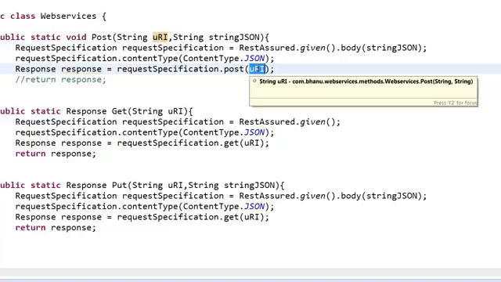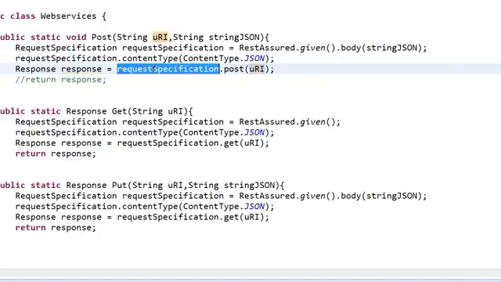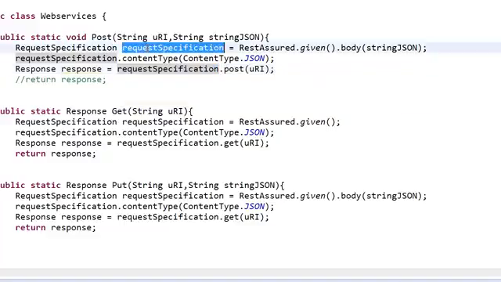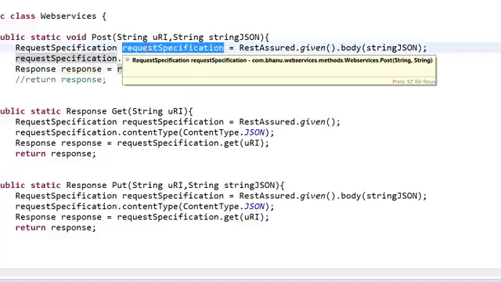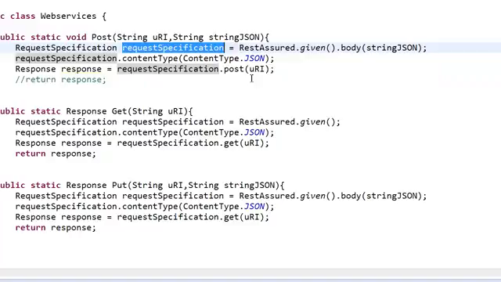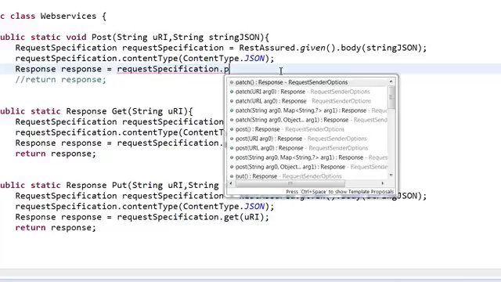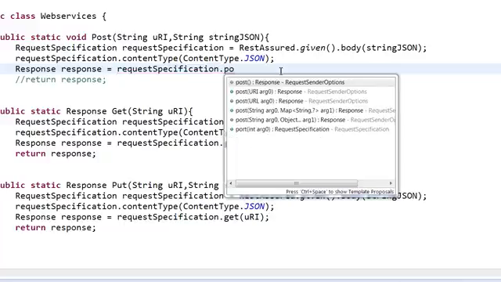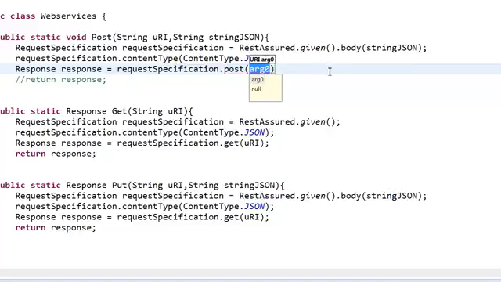So if you look at this reference, this request specifications, whatever we have created here, dot, it has a lot of methods. Since my aim is to do the post, just do control spacebar, click on PO. You'll have post URI, post argument. You select post URI, and inside that, what URI you want to post to.